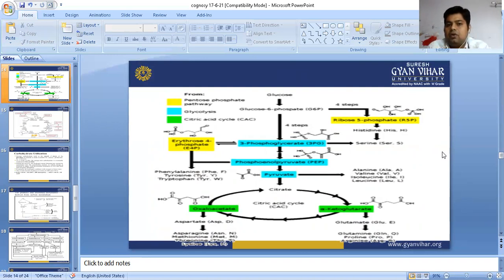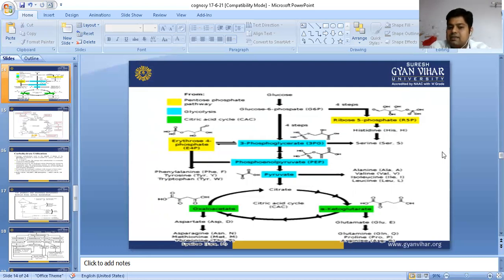Glucose is converted into glucose 6 phosphate with the help of the hexokinase enzyme, and glucose 6 phosphate is converted into 3 phosphoglycerate, meaning the 3 PG compound is formed, and that is converted into phosphoenol pyruvate, called PEP. This phosphoenol pyruvate is converted into pyruvate, and that pyruvate is essential for synthesis of alanine, valine, isoleucine, and leucine, and this pyruvate comes into the citric acid cycle, the TCA cycle.